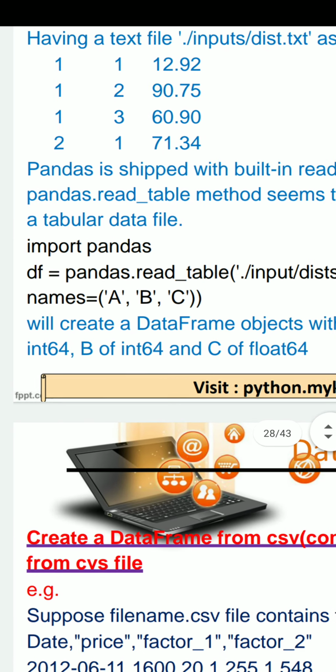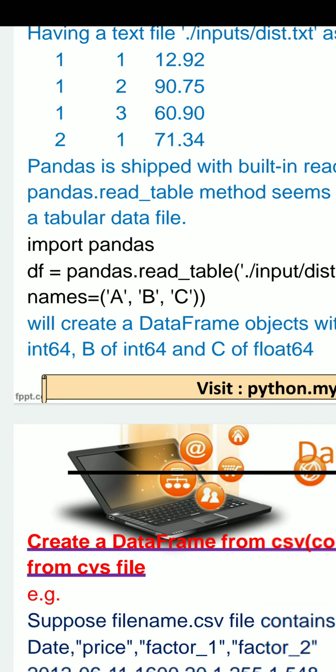Look here, this one is the program: import pandas. No requirement of an object. If you create an object of pandas, there is no problem. Here we are directly calling the read_table method with the help of the pandas class.